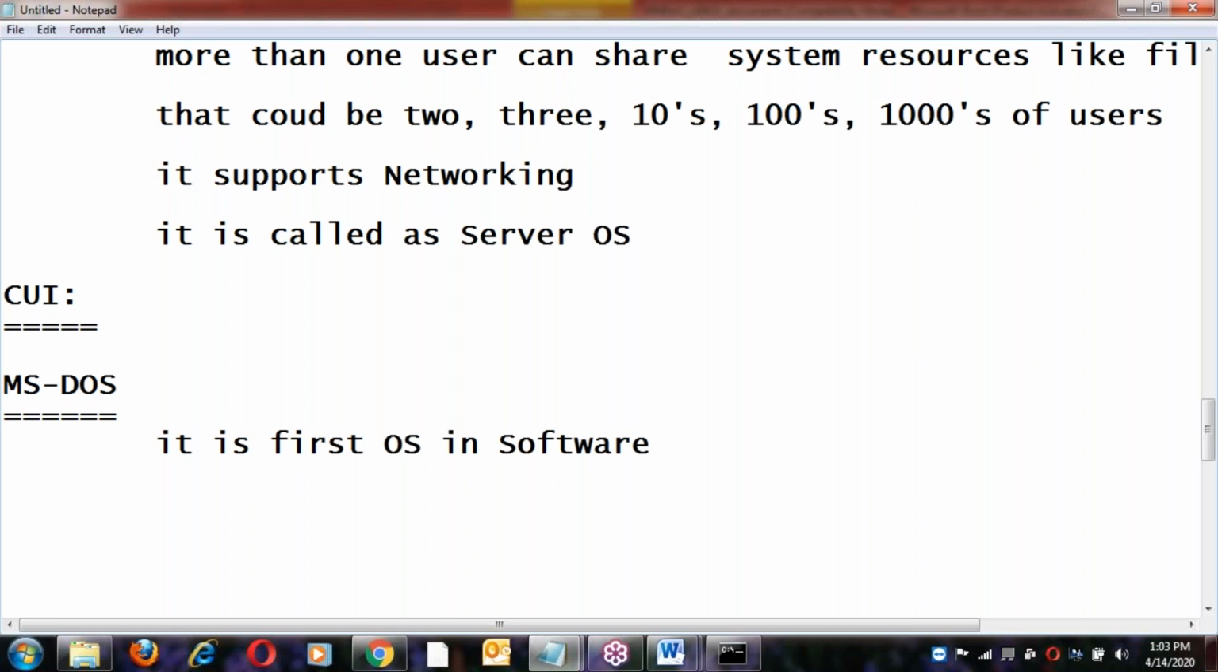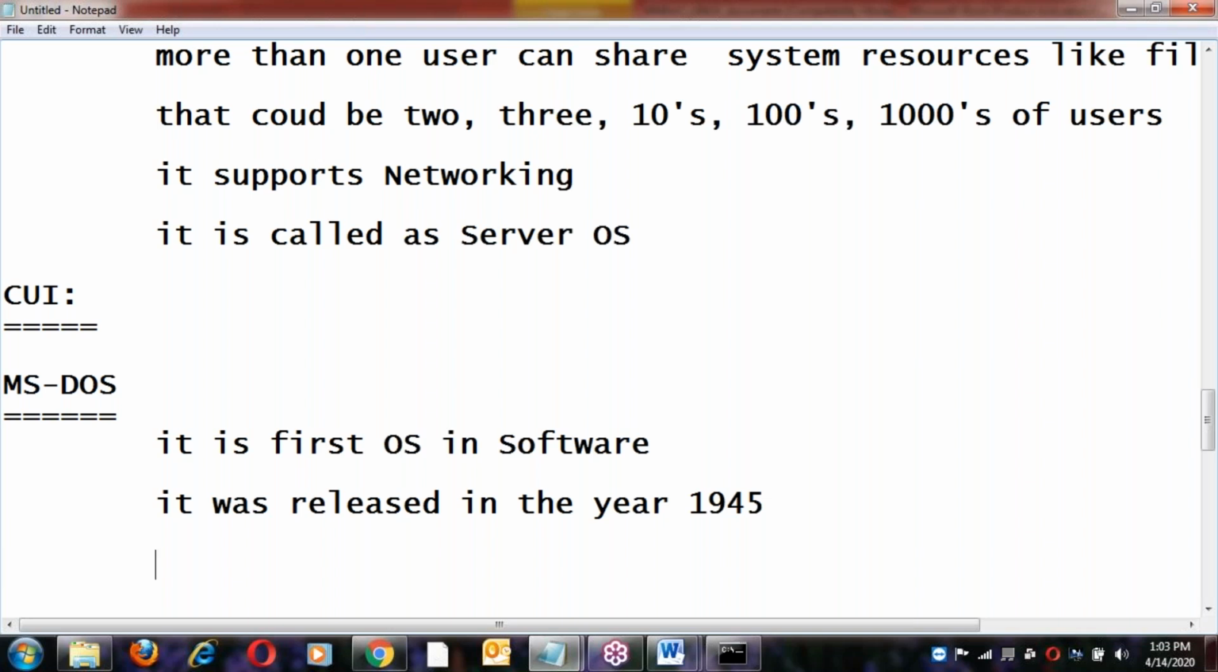It was released in the year 1945. MS-DOS is the first OS in the market, Microsoft Disk Operating System. This is the first one.